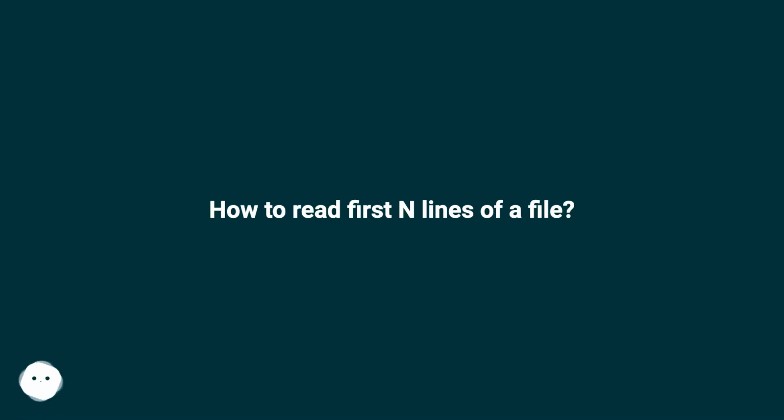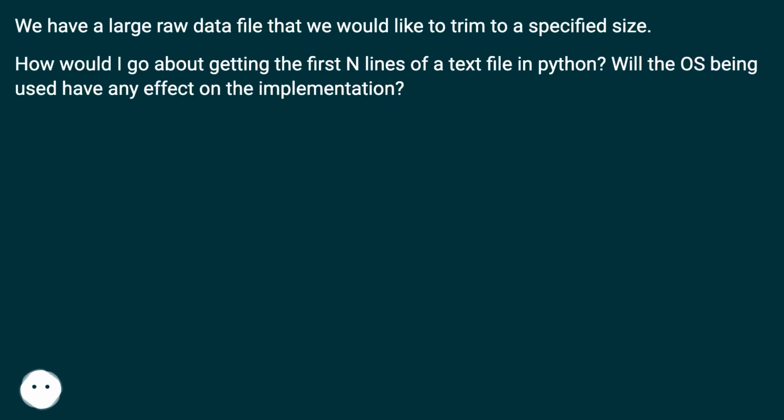How to read first 10 lines of a file? We have a large raw data file that we would like to trim to a specified size. How would I go about getting the first 10 lines of a text file in Python? Will the OS being used have any effect on the implementation?